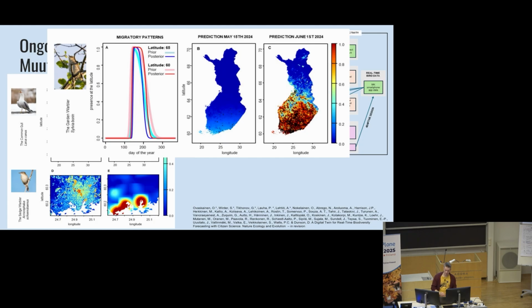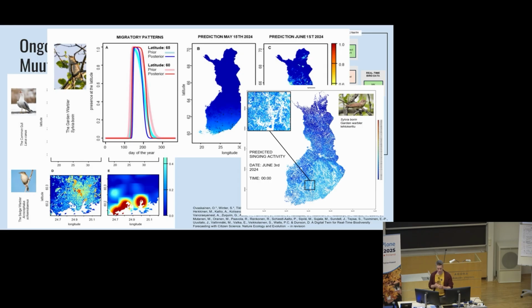And another thing that we are able to predict is also the singing activity around the day. I already showed you some data on how the activity of birds behaves, but we can also do these species-specific activity maps which predict how likely you are to hear the bird singing. So people can use these if they want to find out where should they go and when should they go if they want to observe some specific species. So this is one cool example of what the data can be used for.